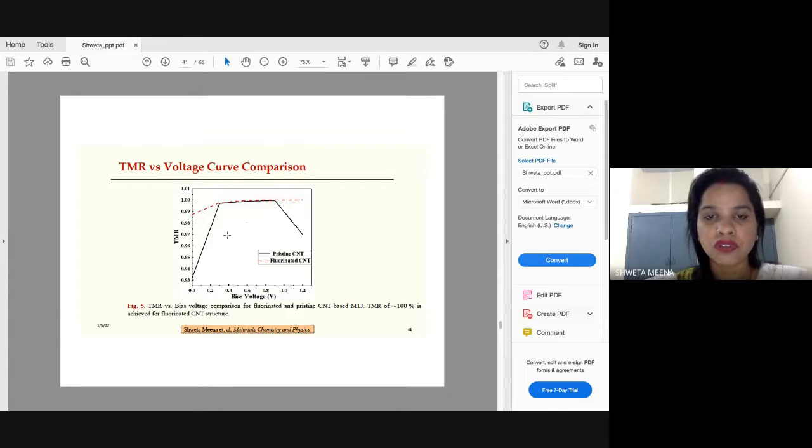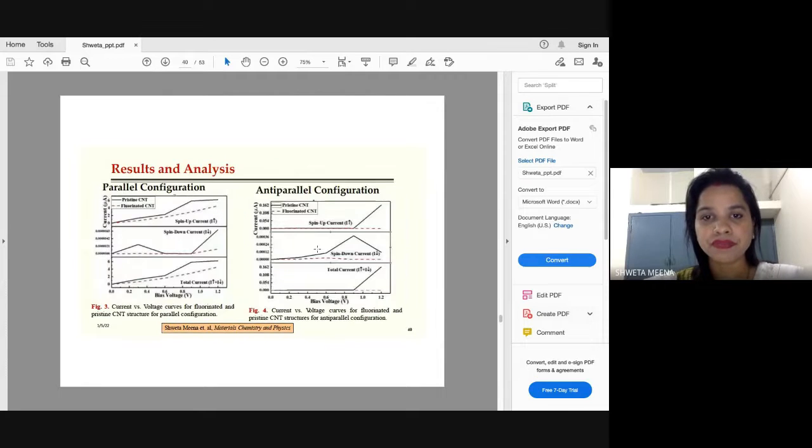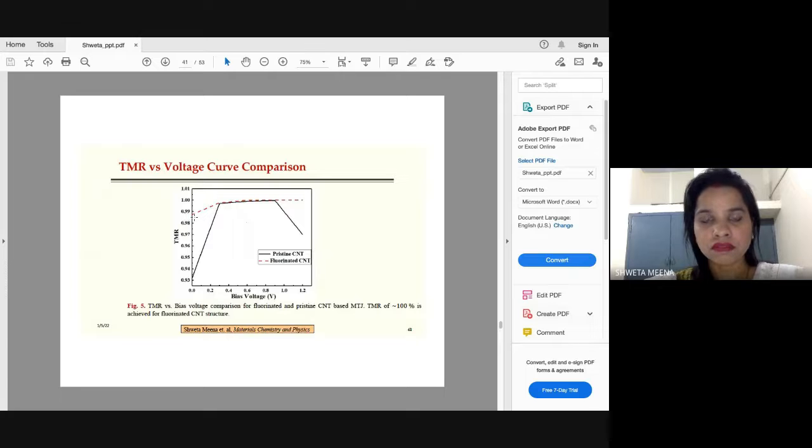And for functionalized CNT, when this structure was simulated using DFT, the TMR was nearly 99%, approximately. So this was about the functionalization of carbon nanotubes for magnetic tunnel junction devices, fine. And this work of ours was published in Materials Chemistry and Physics in 2019.